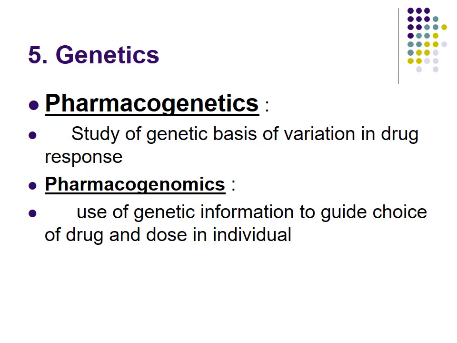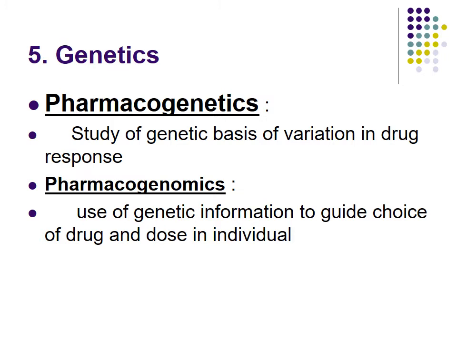Genetics. Now this is the most important basis which produces person-to-person variation in the response to a drug. There are two terms which you need to remember: pharmacogenetics and pharmacogenomics. Pharmacogenetics is the study of the genetic basis of variation in drug response, and pharmacogenomics is a larger term where we apply this genetic information to guide individual drug dose.